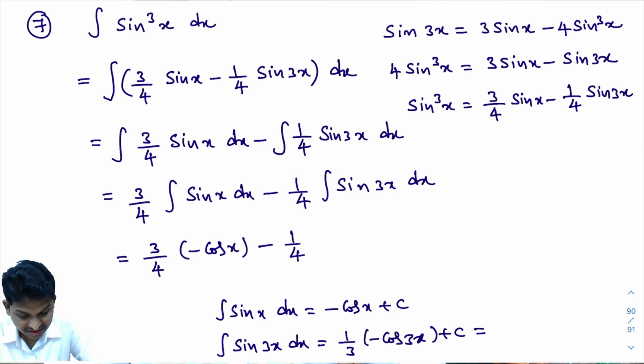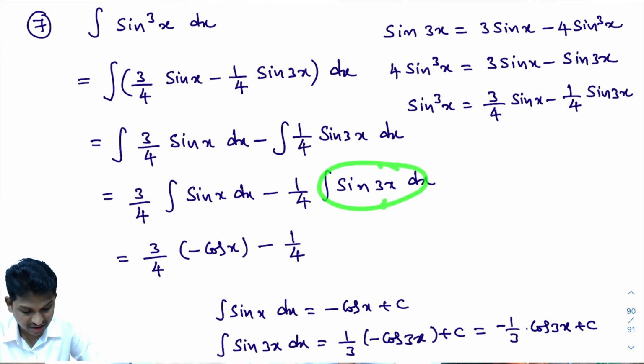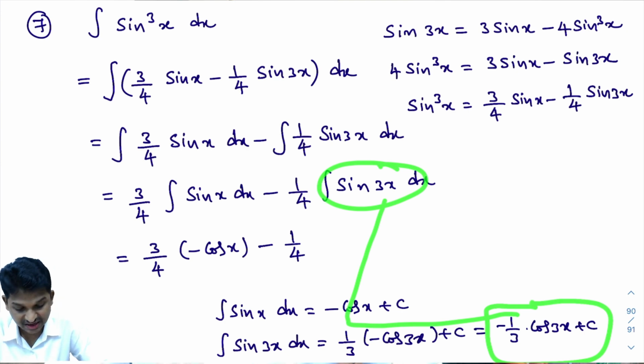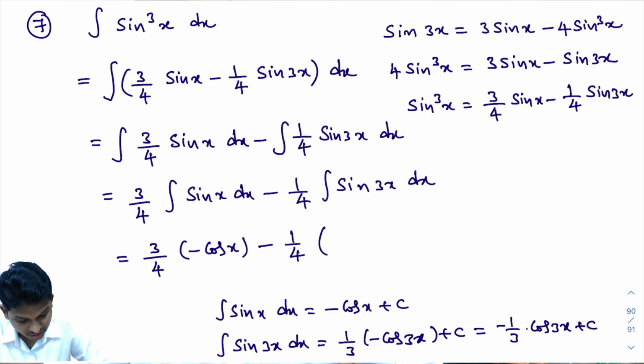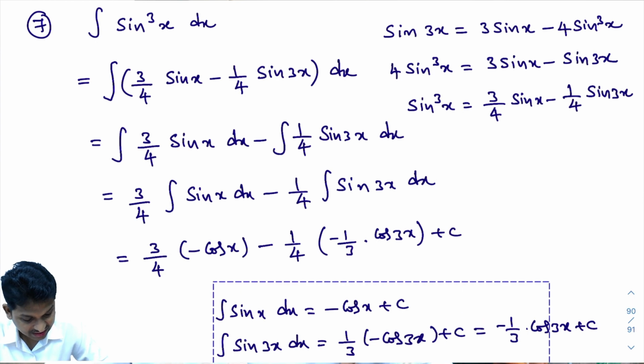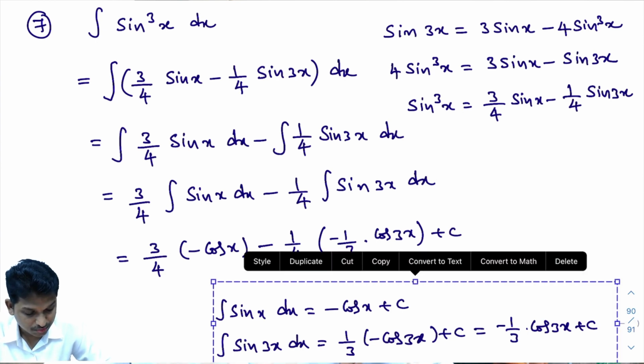So if I simplify this, what I'll get? I'll get minus 1 by 3 into cos 3x plus c. So what is the integral of sin 3x dx? Directly you can write if you know model number 2. What is that? Minus 1 by 3 into cos 3x plus c. I hope you are understanding. This we learn in model number 2.